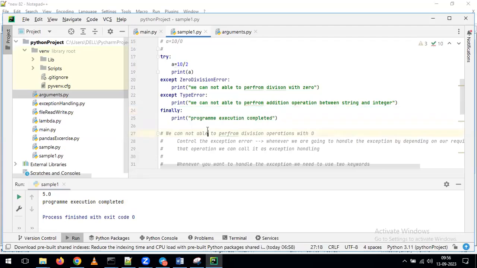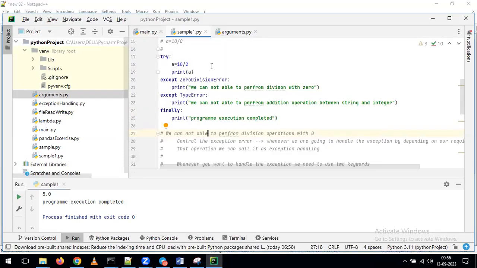This is the way we need to understand the meaning of exception handling, how we can handle exceptions, and what the purpose of exception handling is. All these things we need to understand by using these examples. Now overall, as part of exception handling, how many different keywords did we introduce? Total 3. What are those? Try, except, finally.